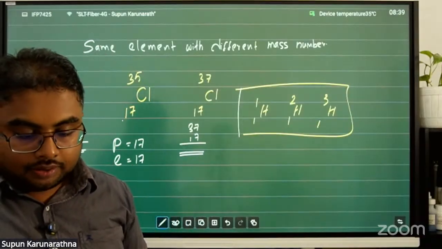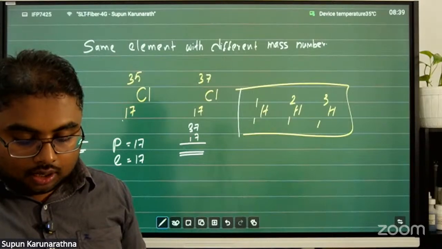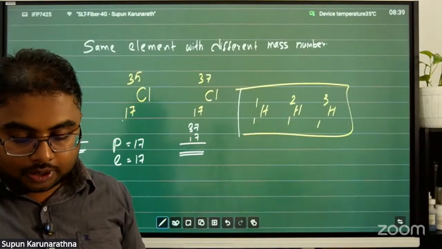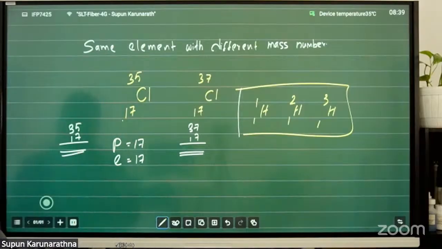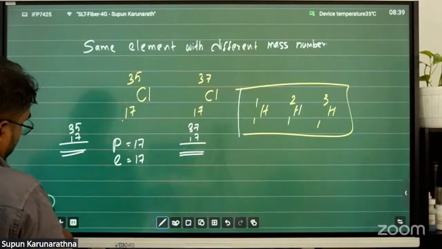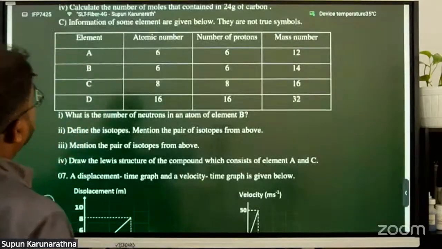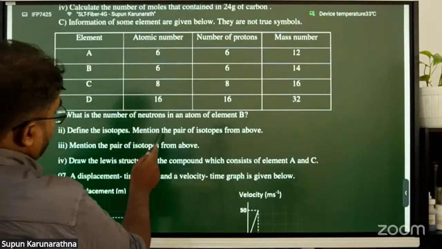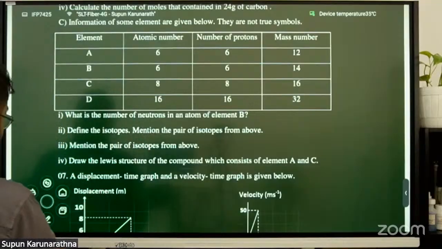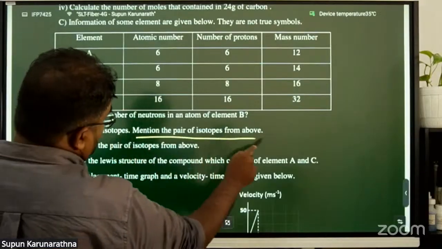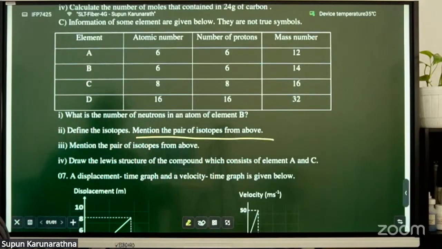The next one. Mention the pair of isotopes from the above. So come to the question. Define the isotopes, yes, we have defined. Mention the pair of isotopes from the above. Look at this one. Isotopes are the same element with different mass numbers. So how do we decide the same element?